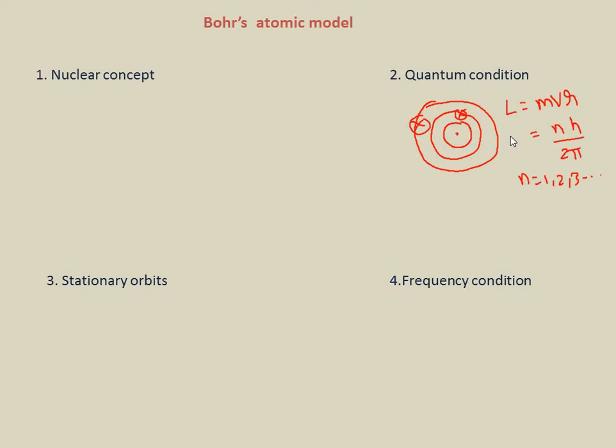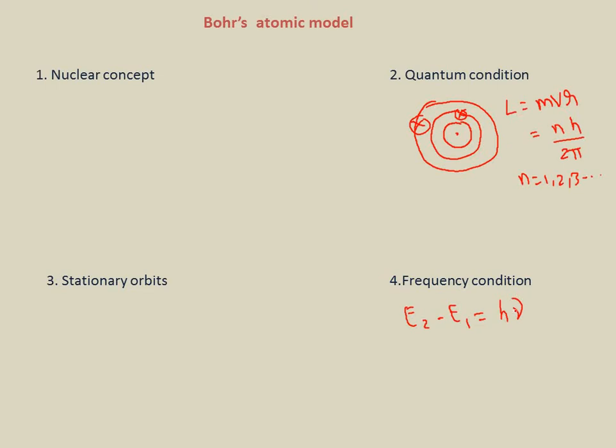If we call E1 and E2 the respective energy levels, where E1 is the lower energy level and E2 is the higher energy level, then the frequency of the emitted radiation can be given as E2 minus E1 is equal to h nu. Very famous relation, E2 minus E1 equal to h nu. Are we clear with this? This is Bohr's frequency condition, and nu is the frequency of the emitted or absorbed radiation.